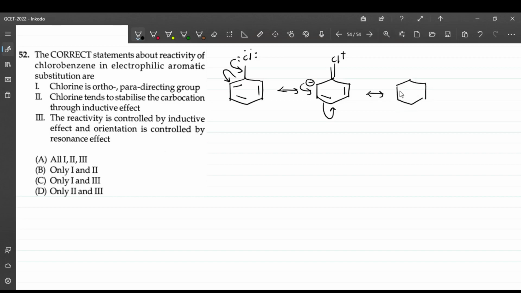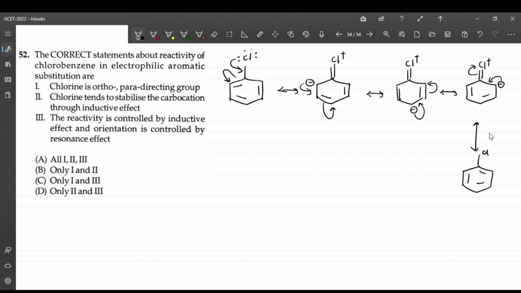I'm drawing the whole resonance structure for this negative charge. So here if you see, these are the resonance structures.